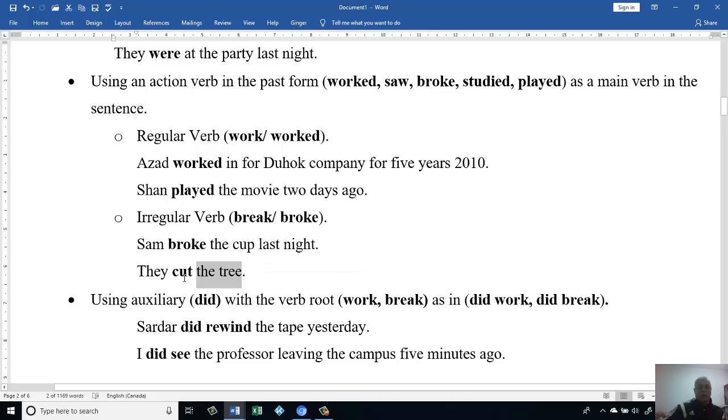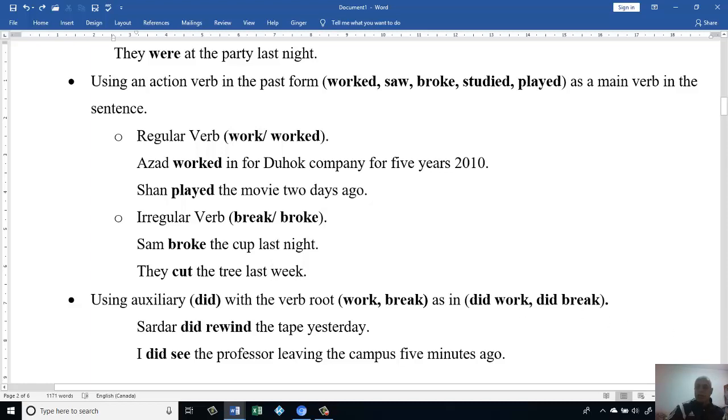Here we don't know, because if we look at cut, in the present it is the same, in the past it is the same. Then here we don't know if the sentence happened in the past or in the present. But when we add the time frame or the adverb of time, then we know definitely it happened in the past. The other reason those signals are very important is especially if we have an irregular verb.